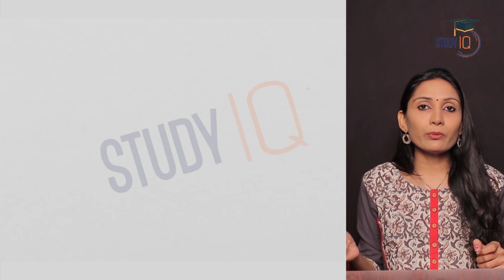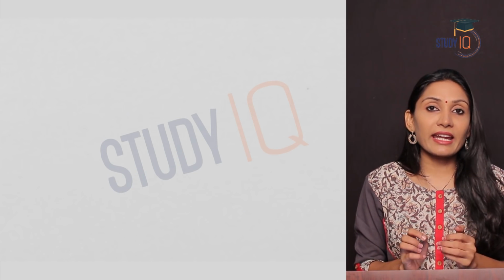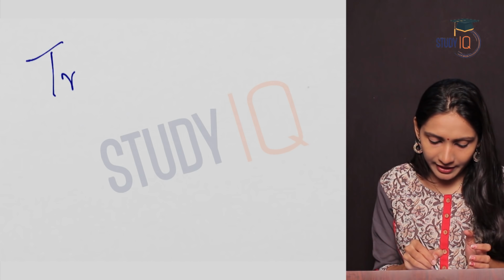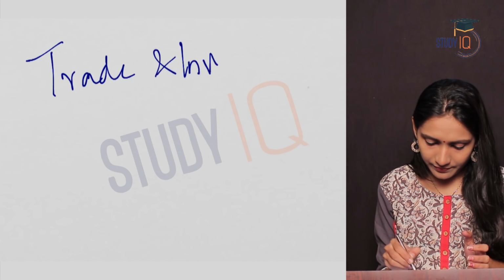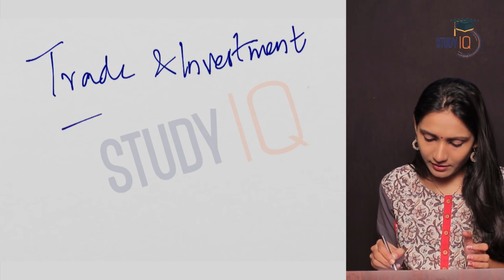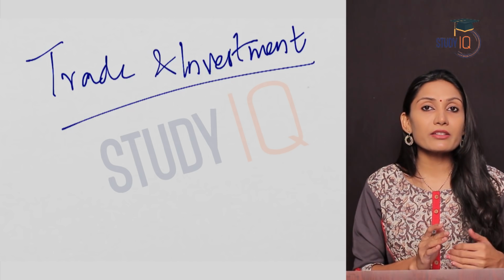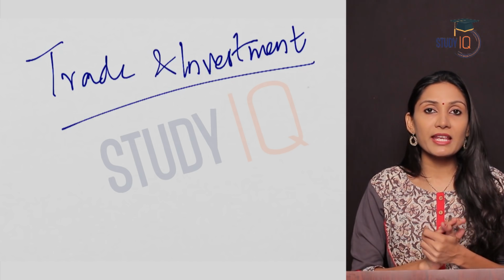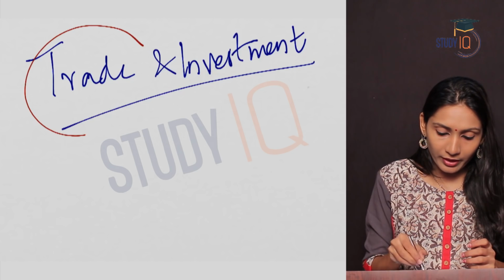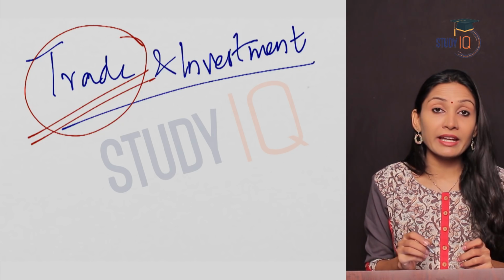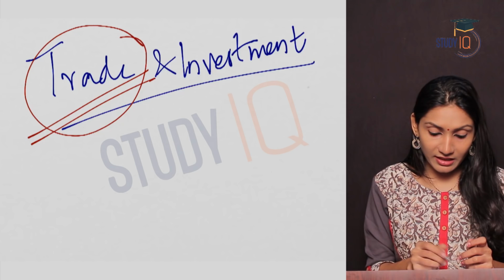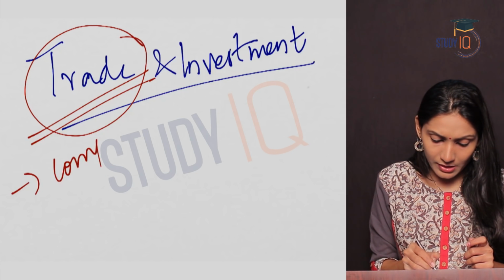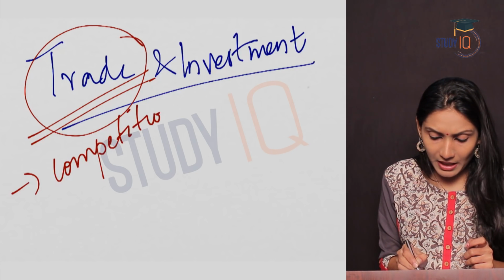Now let us see what were the reforms made in trade and investment. We have seen that with the liberalization of the economy, more foreign companies came into India, or more foreign competition came. In terms of trade, there was increased competition in the market.